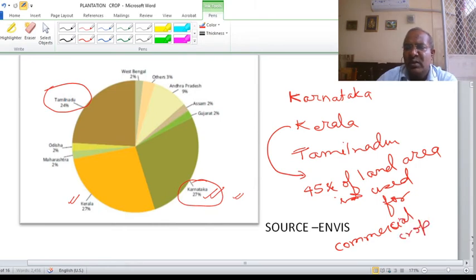That makes Kerala a unique state. If you compare it with the northern states, in the northern states primarily you have rice, wheat, and in some areas sugarcane, but in the southern states, particularly Kerala, 45% of the land is used for commercial purpose. This makes Kerala unique.